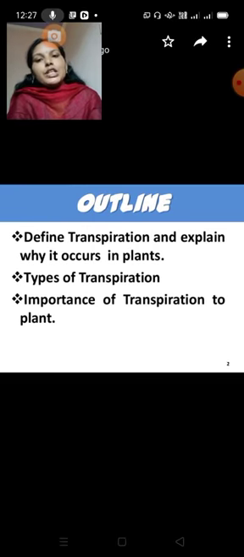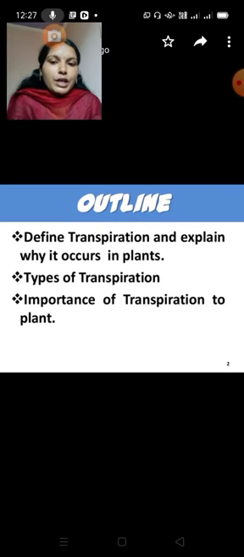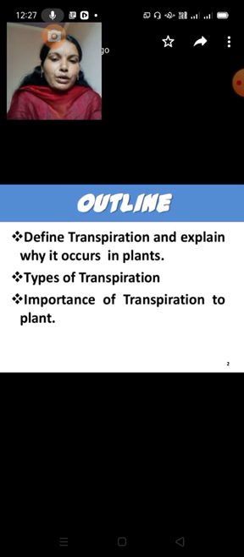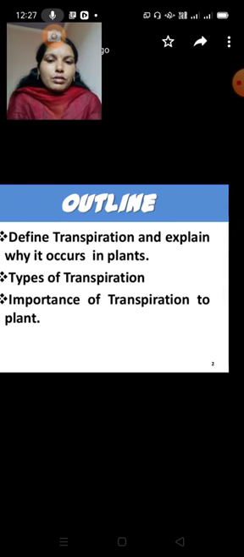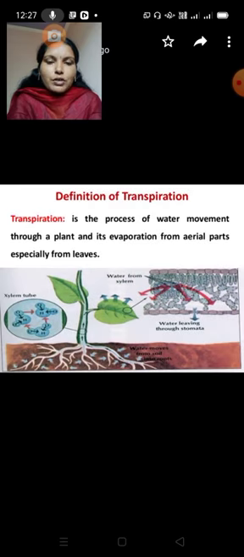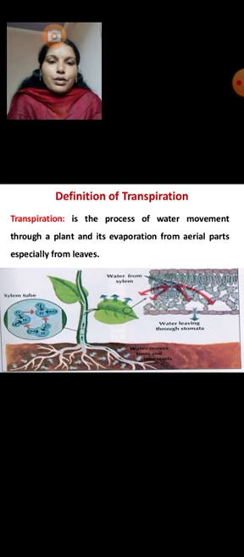Again, let's come to the point of transpiration. Transpiration plays a main role in plants. Let's discuss the types of transpiration now. This is the definition of transpiration. So what is transpiration? Transpiration is the process of water movement through a plant and its evaporation from aerial parts, especially from leaves. This is one biological process, we can say, that is transpiration.